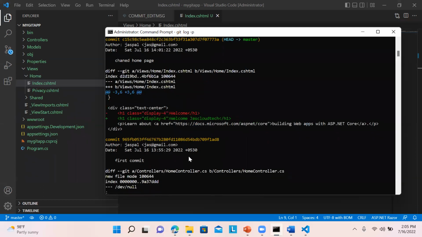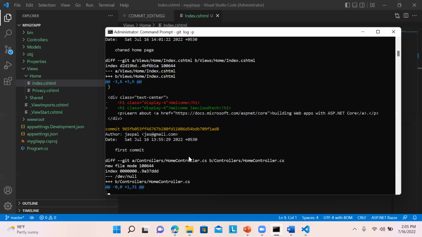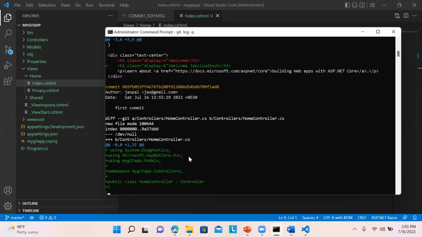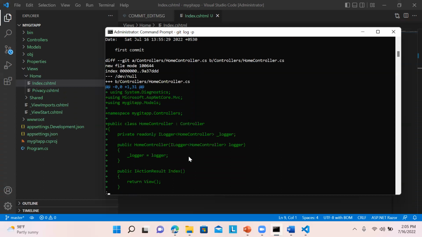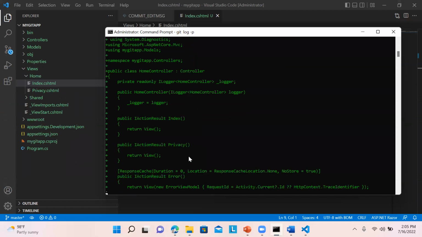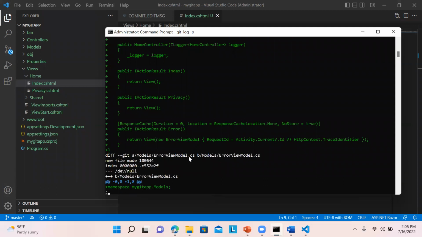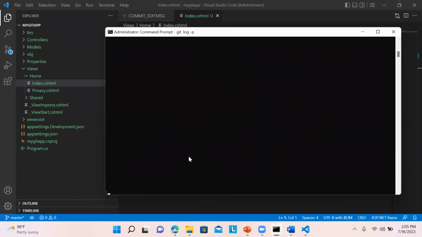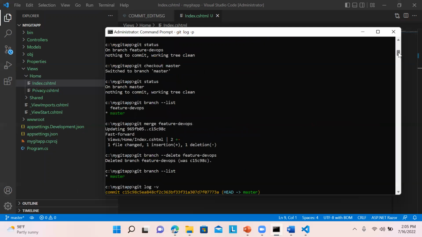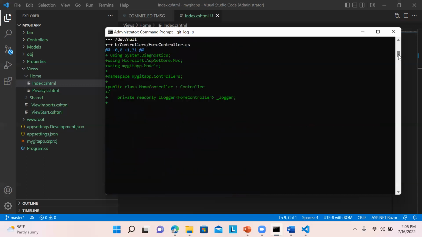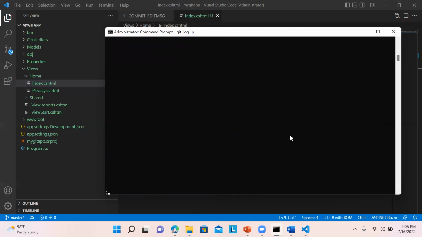So it is showing you when the first commit was done. All the details are being given over here, so you can go through this. Control C, and you can just press. So it is showing you the log of files and all.